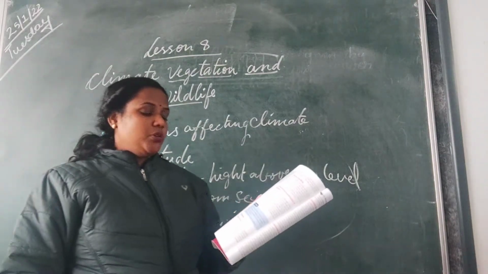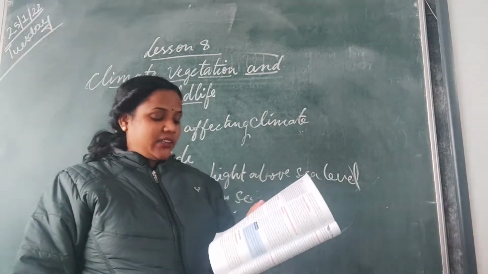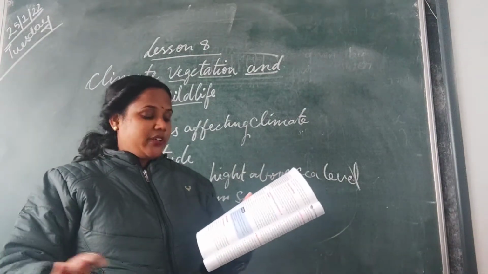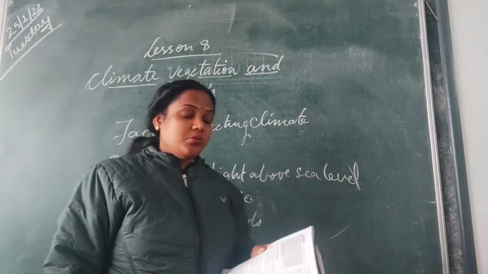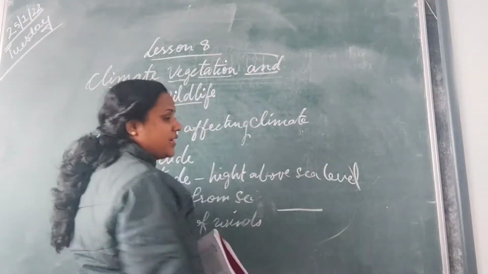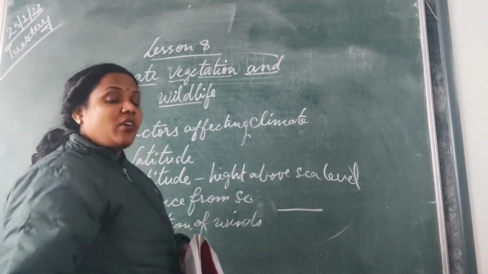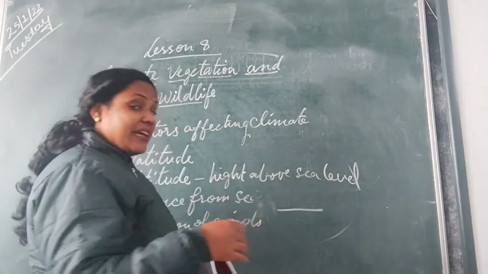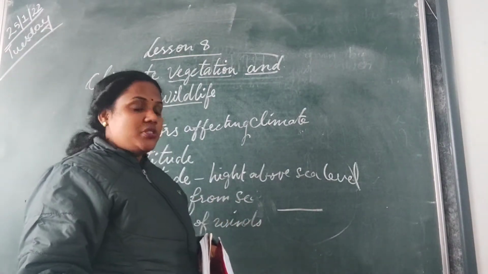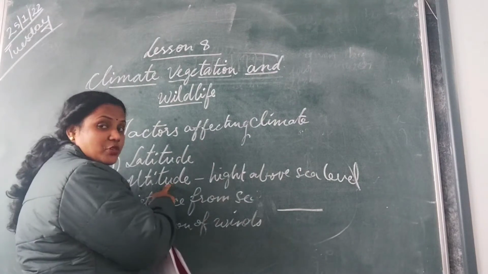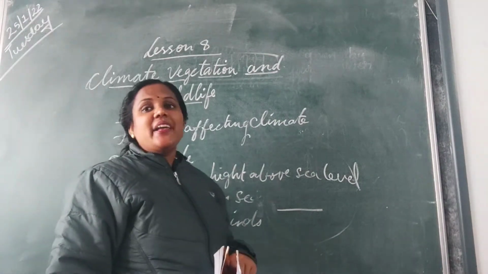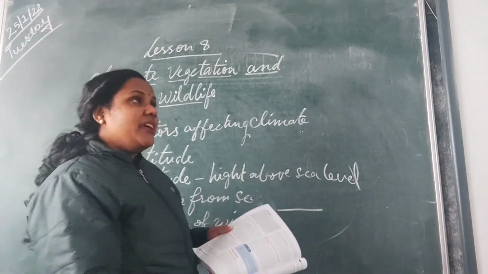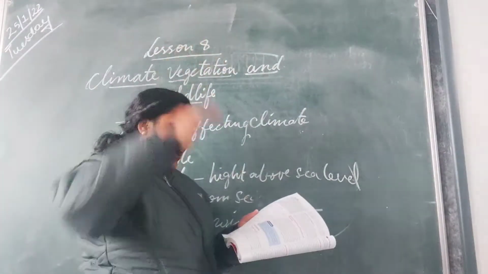If you go to Mount Abu in Rajasthan and Ooty in Tamil Nadu, these places, though they are located on the same latitude as places which should be hot, are not hot. Being in Tamil Nadu, being in Rajasthan, on the same latitude, they are very cool. Mount Abu and Ooty. Why? Because of altitude, because these are very high areas, they are hilly areas. They are situated on the top, having a lot of height.